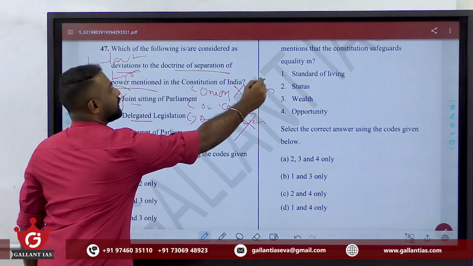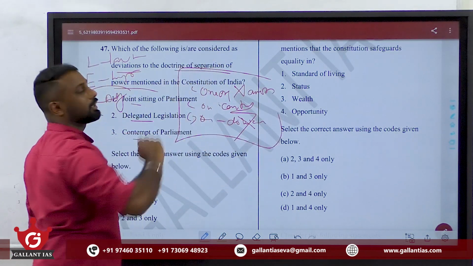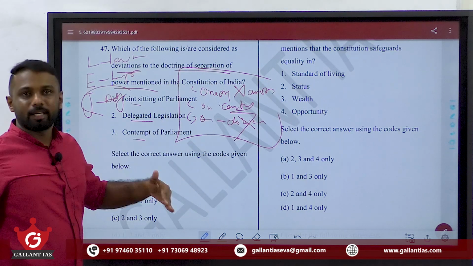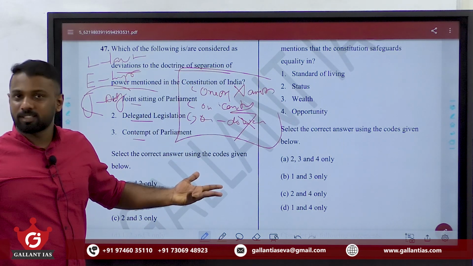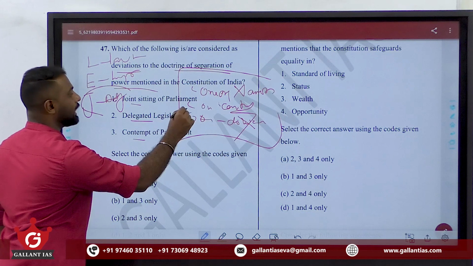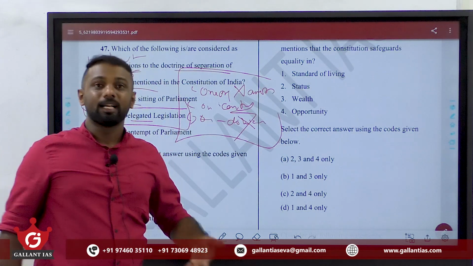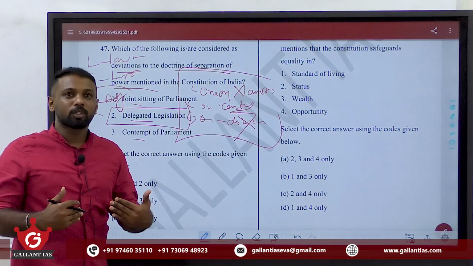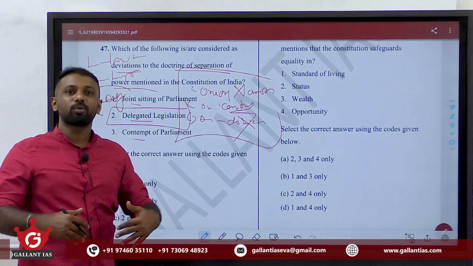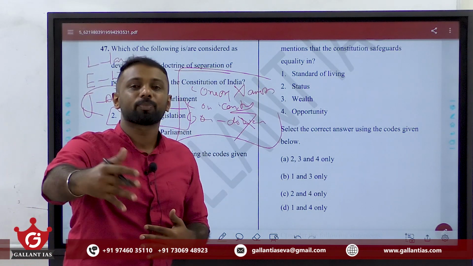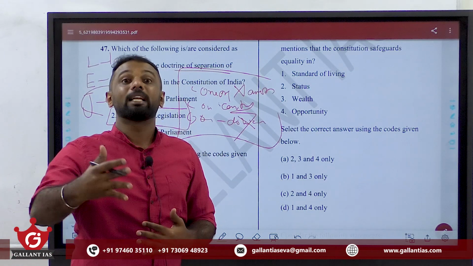This is what is meant by the term attached to the separation of powers. So under our context, there are some kind of variations here. Take the case of delegated legislation. What is meant by delegated legislation? Delegation means giving one's own powers or assigning one's own powers to others. For example, I have so and so powers and I am asking you to do those powers. That is what we mean by delegation.